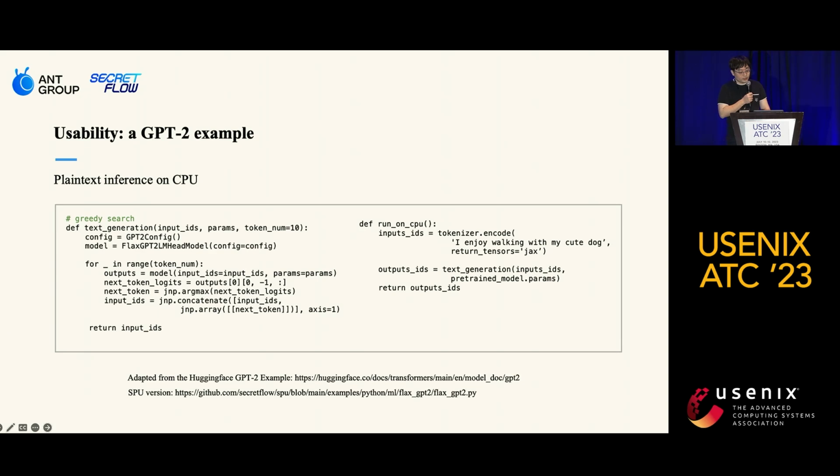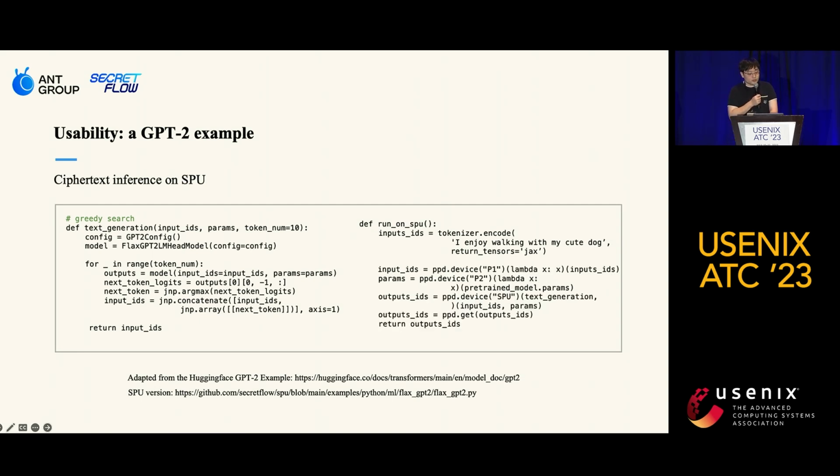We then define the input text and tokenize it using the tokenizer, and then bring back the tokenized input as the JAX array. Next, we define a function named text generation and perform the GPT-2 inference using a greedy search algorithm. This function iteratively predicts the next token based on the previous tokens until the specific length is reached, and then the output is stored in the output IDs.